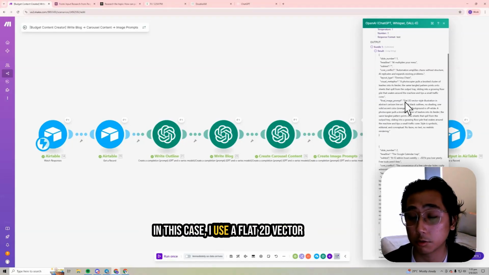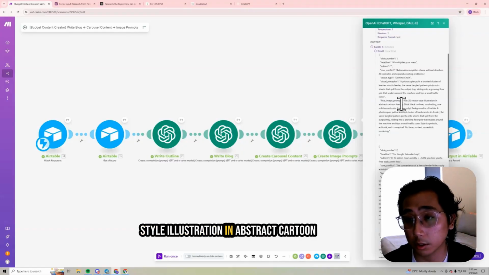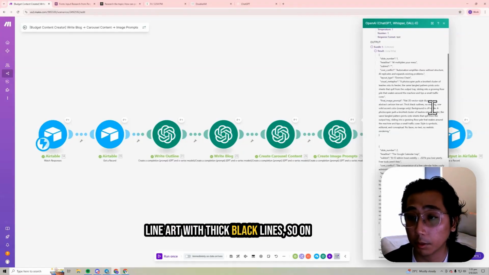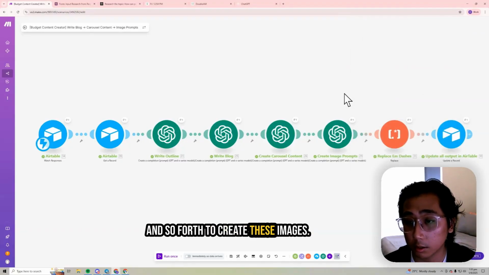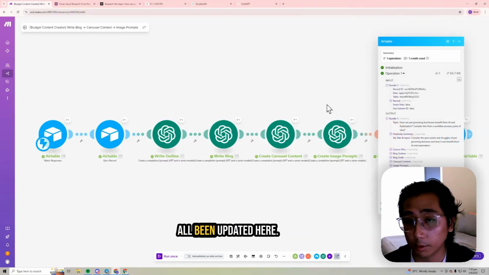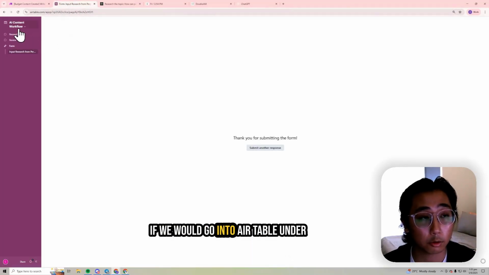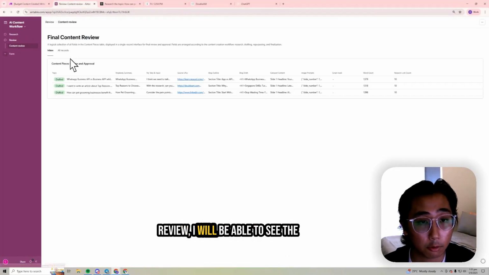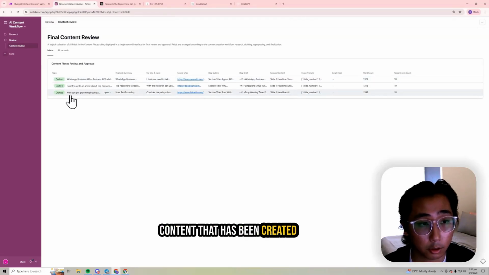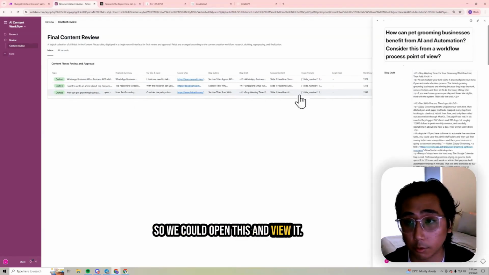In this case, I use a flat 2D vector style illustration in abstract cartoon line art with thick black lines, and so on and so forth, to create these images. And now this would have all been updated here. If we go into Airtable under review, I will be able to see the content that has been created. So we could open this and view it.